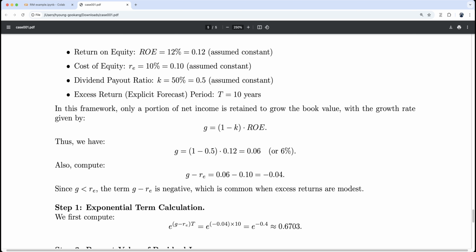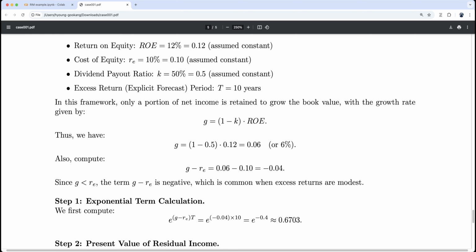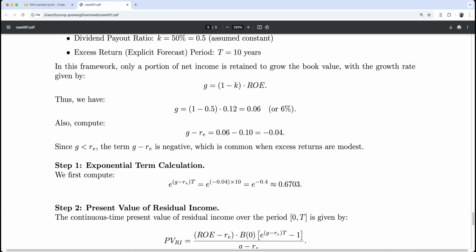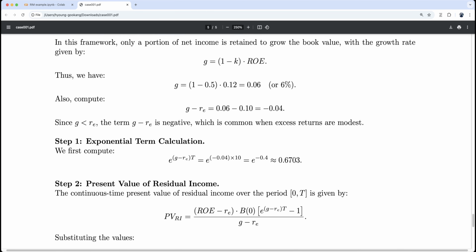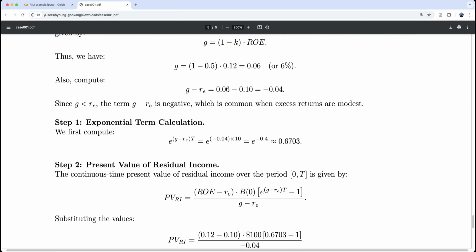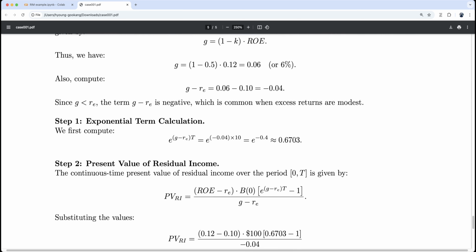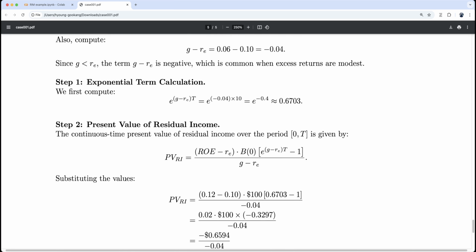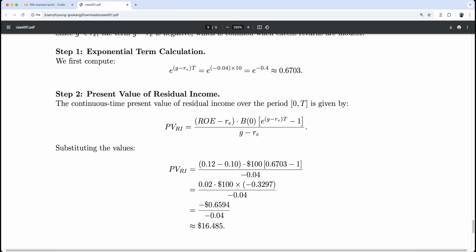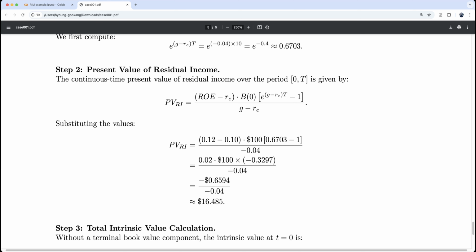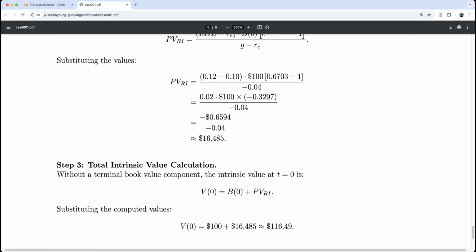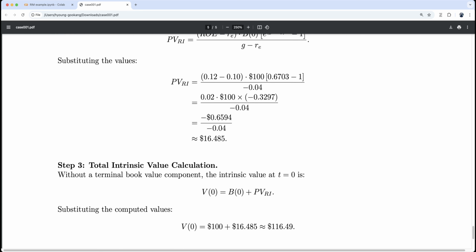Okay. Now we can calculate the exponential term, which is this one, and then the present value of residual income is this part. Okay, this part, and then the terminal value is this one. Okay, in the formula, so 16.485. Total intrinsic value by adding them is 116.49.